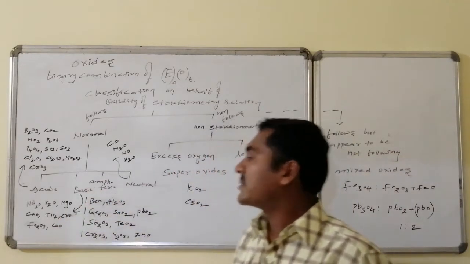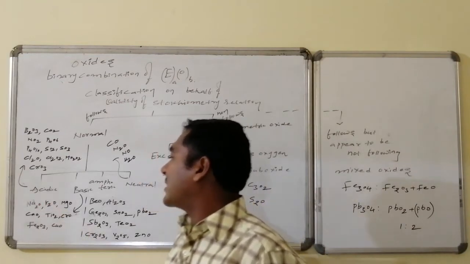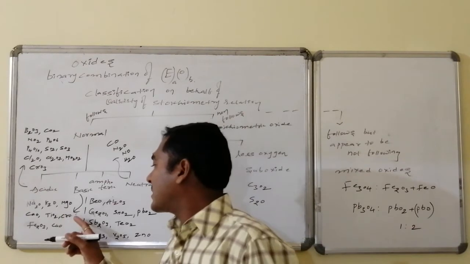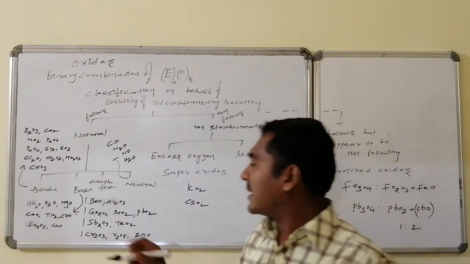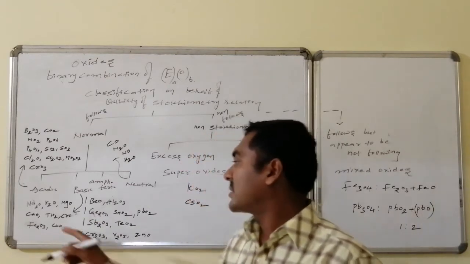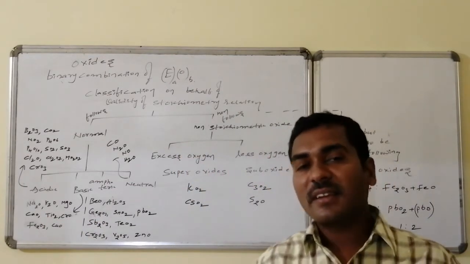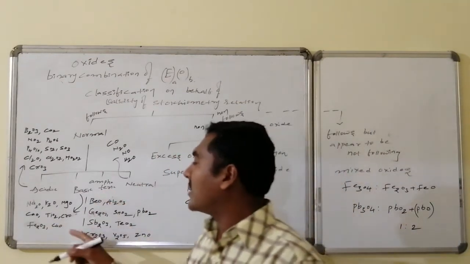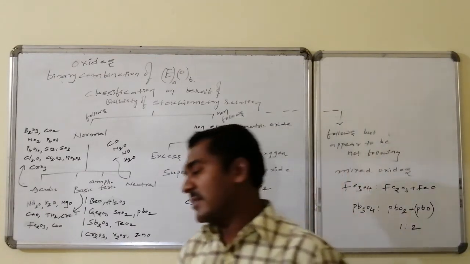Similarly, these are examples of the basic oxides. Basic oxides are sodium oxide, potassium oxide, magnesium oxide, calcium oxide, titanium oxide, chromium oxide, Fe2O3. Similarly, copper oxide readily combines with the acid. Suppose calcium oxide reacts with an acid like HCl, it leads to the formation of calcium chloride. All such oxides which readily combine with the acids are said to be the basic oxides.